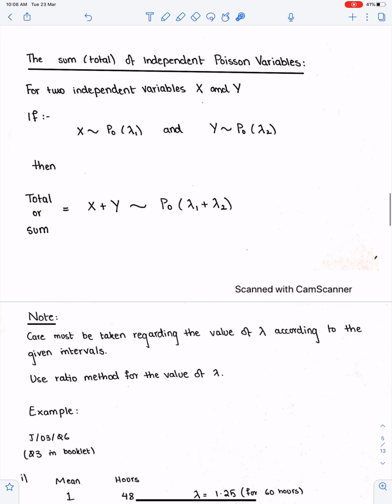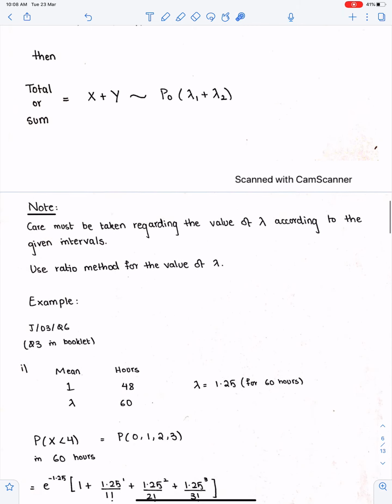The next topic: the sum or total of independent Poisson variables. For two independent Poisson variables X and Y, if X follows Poisson with mean lambda 1 and Y follows Poisson with mean lambda 2, then their total or sum X plus Y will follow Poisson with mean lambda 1 plus lambda 2. You just need to add these two lambdas.